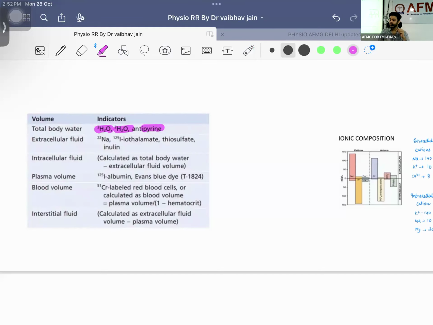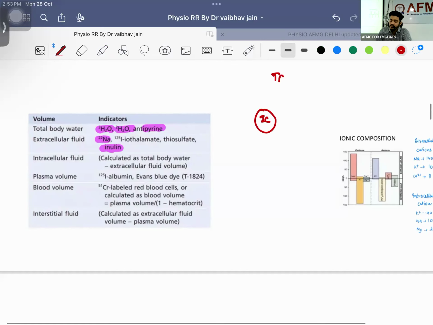ECF, how will you identify ECF? Just remember whatever I'm marking. We are having inulin, we are having sodium, that is also a radioisotope of sodium. Intracellular fluid, if I want to know what is intracellular fluid, what can I do? I can do total body water minus extracellular fluid. That is going to be your intracellular fluid. What about plasma volume?